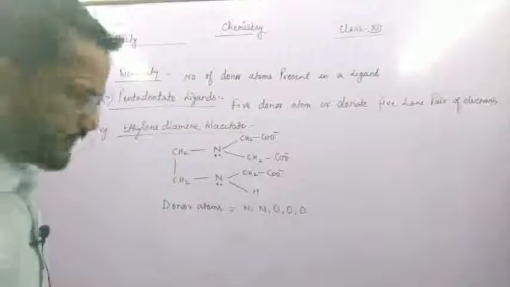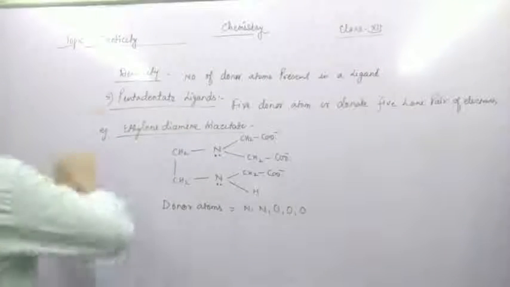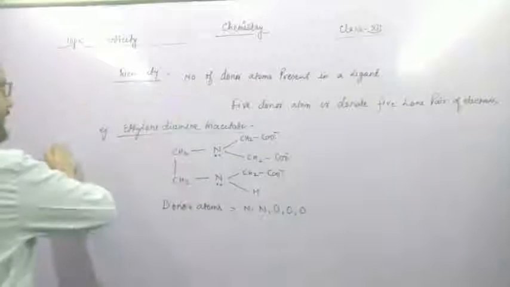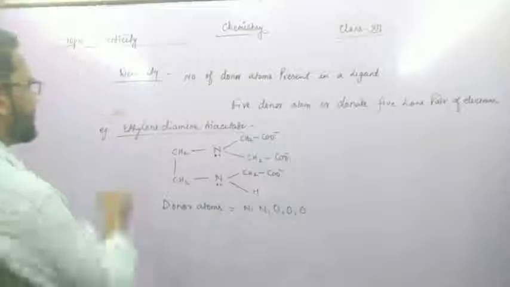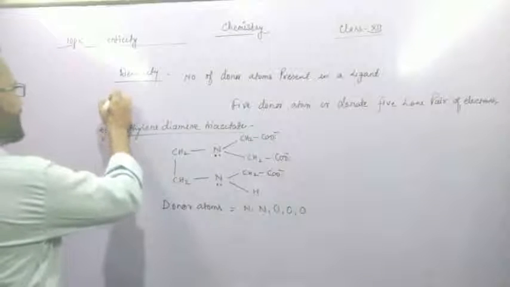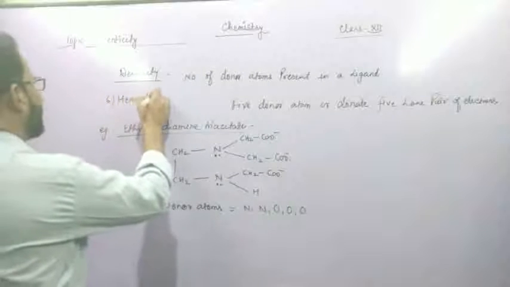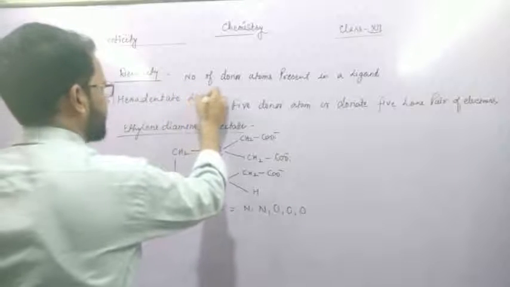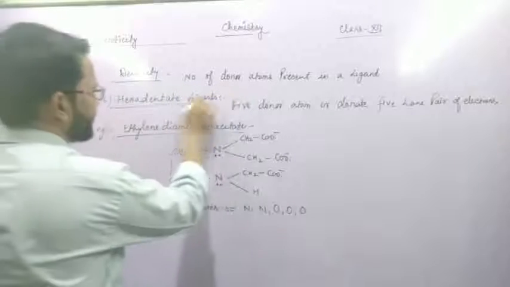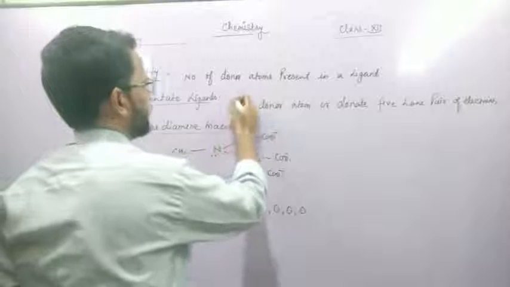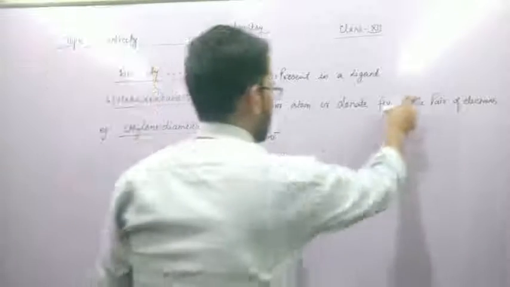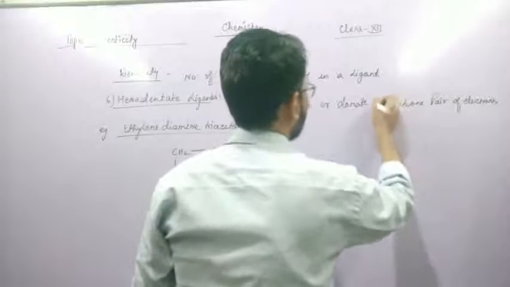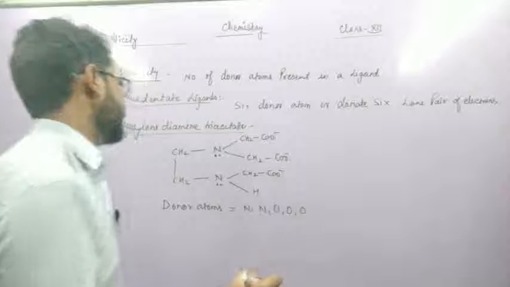Last is hexadentate ligands. Hexadentate ligands means having six donor atoms, or donating six lone pairs of electrons.